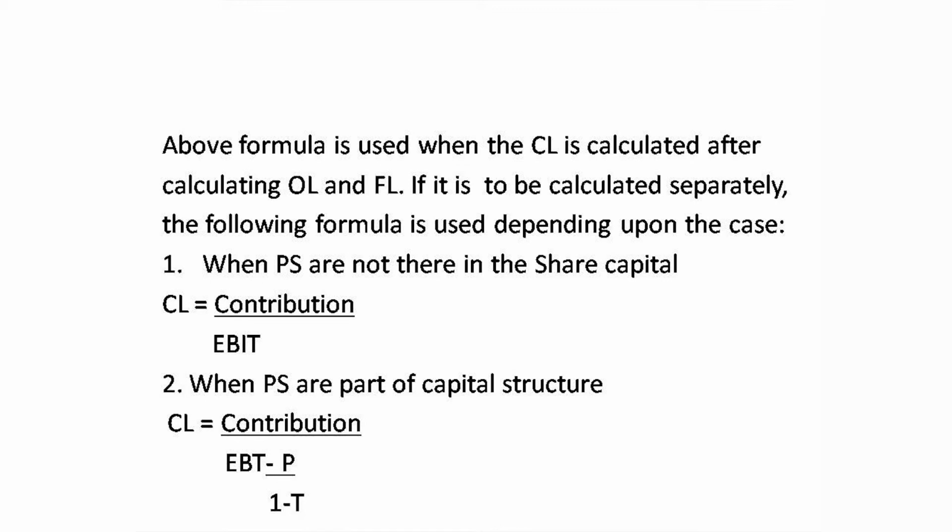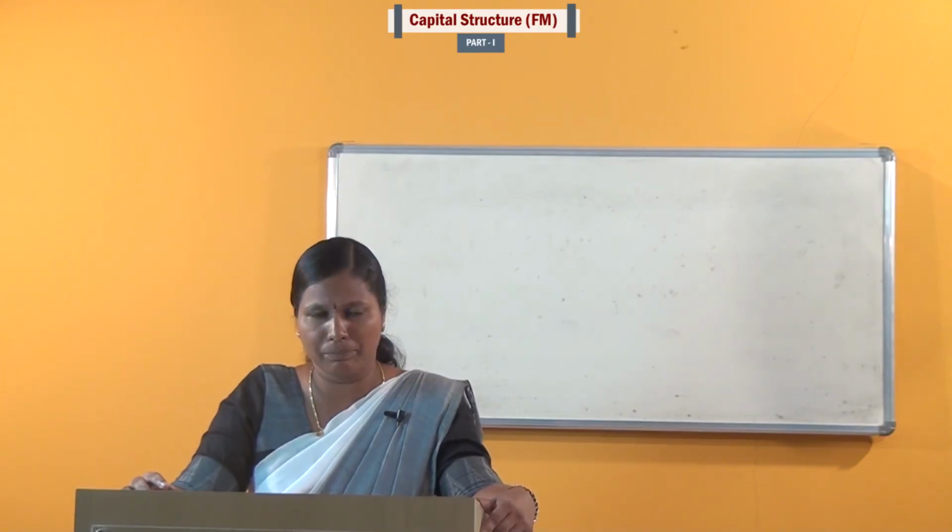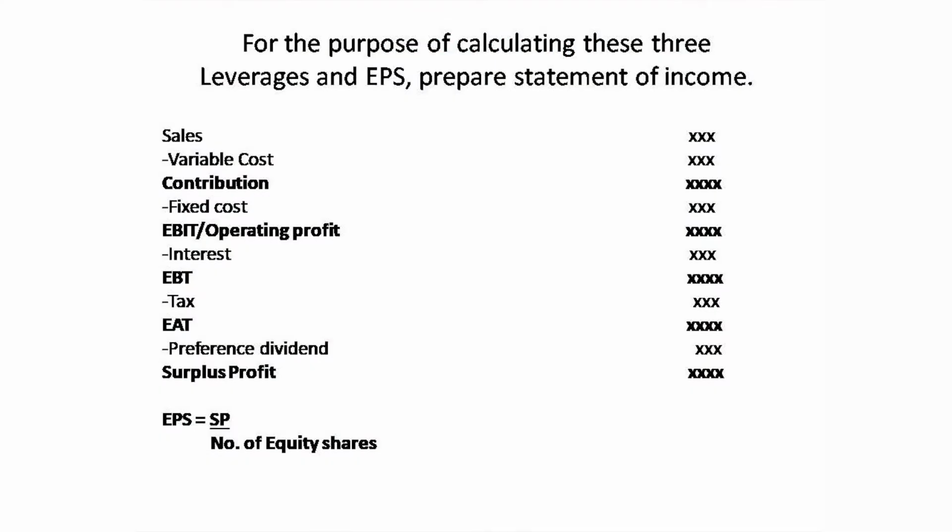For the purpose of calculating these three leverages and EPS, we have to prepare the statement of income. In this statement of income, we have to prepare two columns, one for particulars and one for amount. First element, we have to write the sales. Then we have to deduct the variable cost from the sales to get the contribution. When we deduct the fixed cost from the contribution, we will get the EBIT or operating profit. After that, we have to deduct the interest, and we will get EBT. When we deduct the tax from this EBT, we will get EAT, earnings after tax.